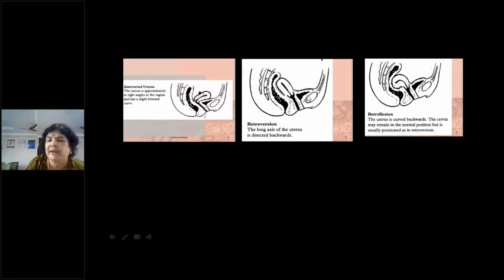So retroversion is not an abnormality. It is only a malposition. That's all. It's not an abnormality. We do find in so many cases a retroverted uterus, right? And this is known as a retroflexion, right? Normally it should be anteflexion, that is the angle between the body of the uterus and that of the cervix at the level of the isthmus. Okay, it should be anteverted and anteflexed. Whereas here you find it is retroflexed, right? Can you see the acute angle between the body of the uterus and that of the cervix? This is called a retroflexed uterus.